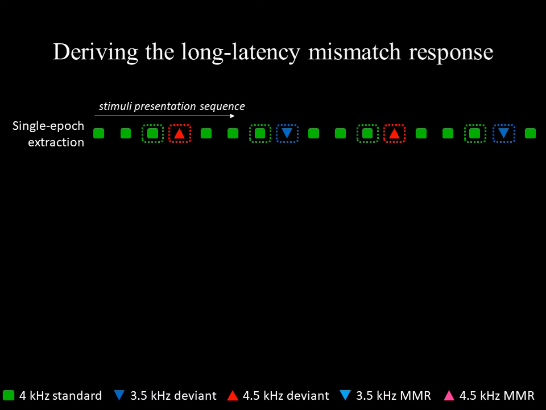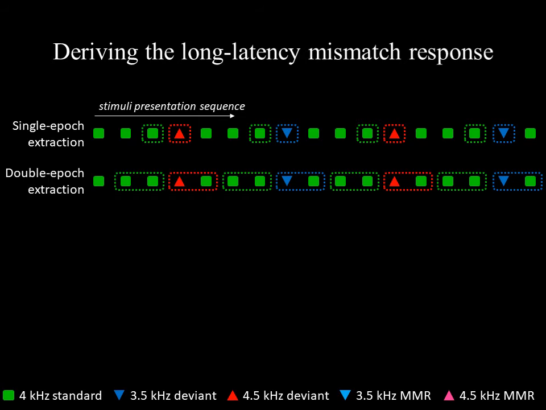This diagram illustrates part of the oddball sequence, with standards shown in green and deviants shown in red and blue. Usually single epochs are extracted from the data that each contain a response to one stimulus. This restricts the time window for analysis to the stimulus duration plus the interstimulus interval when another tone is played.